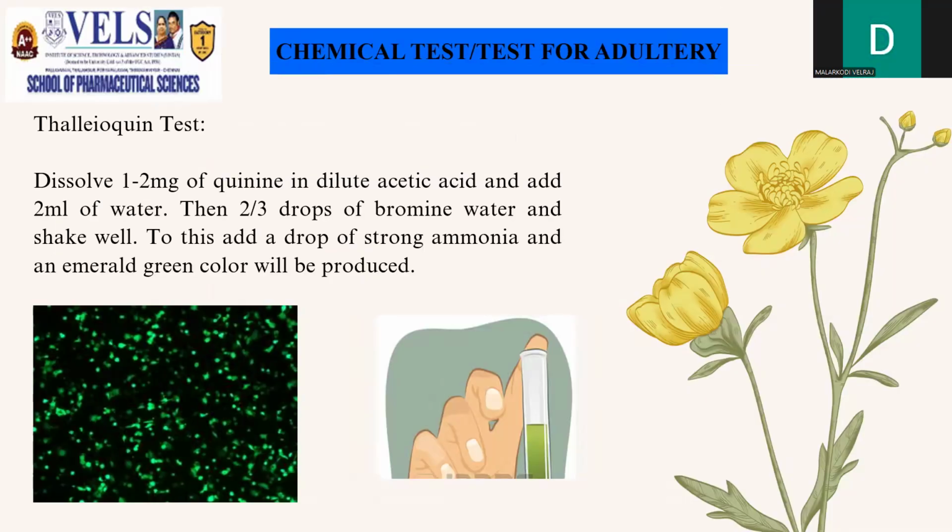Chemical test for alkaloids. The thalleioquin test is the confirmatory test for the alkaloid quinine. To perform the test, dissolve 1 to 2 milligrams of quinine in dilute acetic acid and add 2 ml of water. Then add 2 to 3 drops of bromine water and shake it well. To this, add a drop of strong ammonia and an emerald green color will be produced.